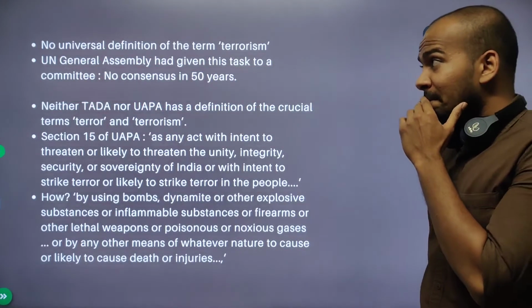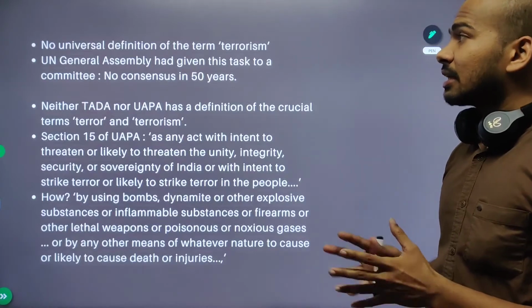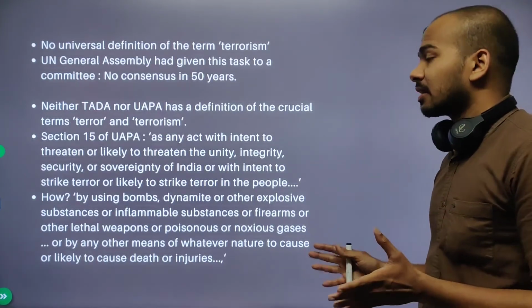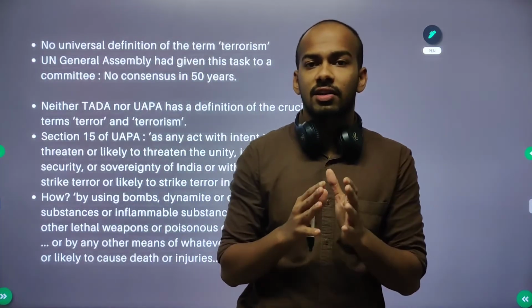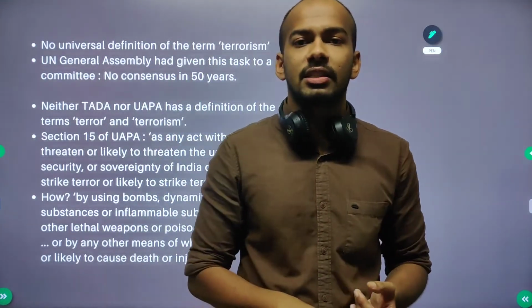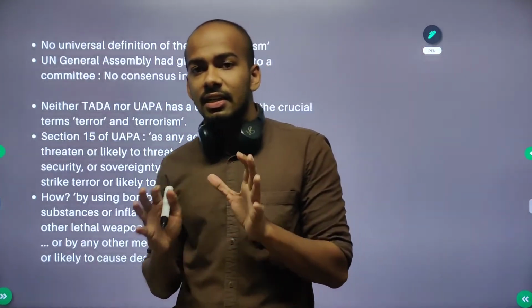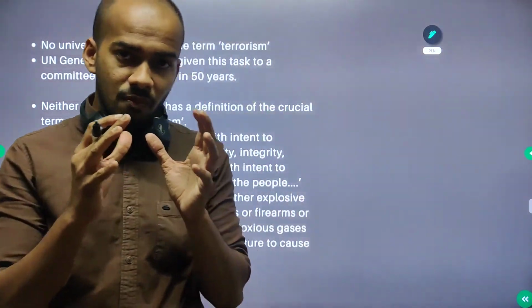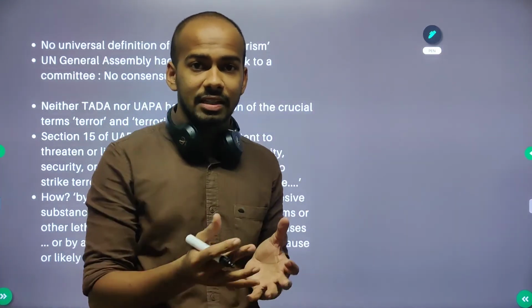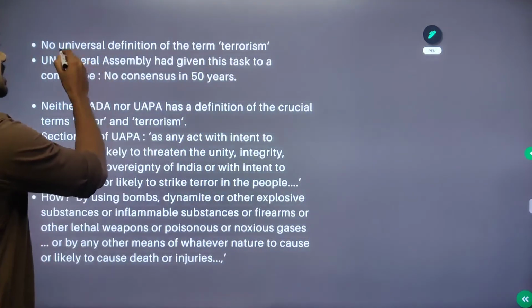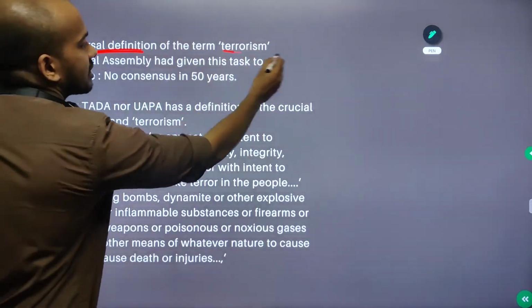So basically, there is no universal definition of the term terrorism. You can find hundreds of definitions of terrorism by different countries and different organizations, but internationally, a definition where everybody is on the same page, where everybody agrees, does not exist for the word terrorism.